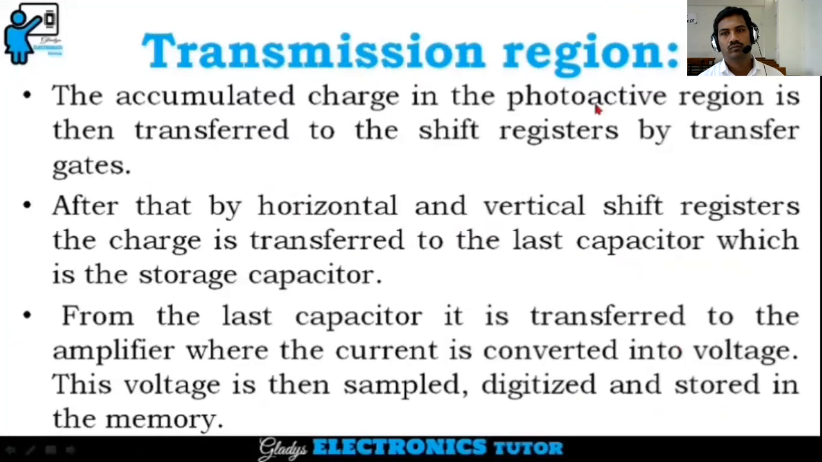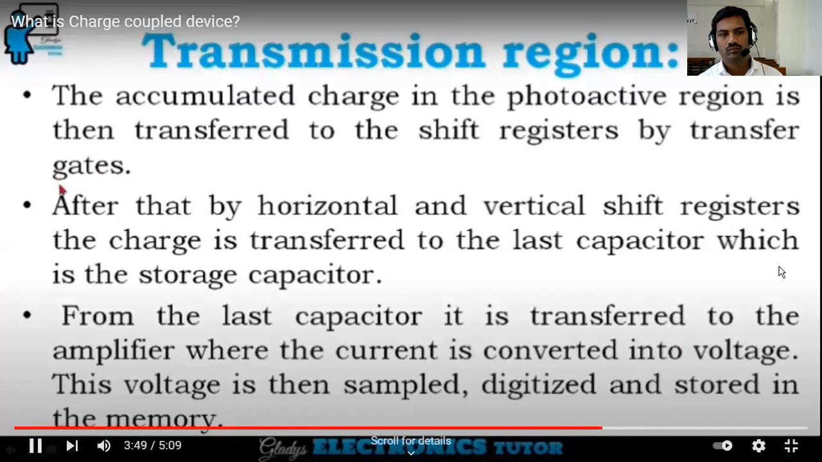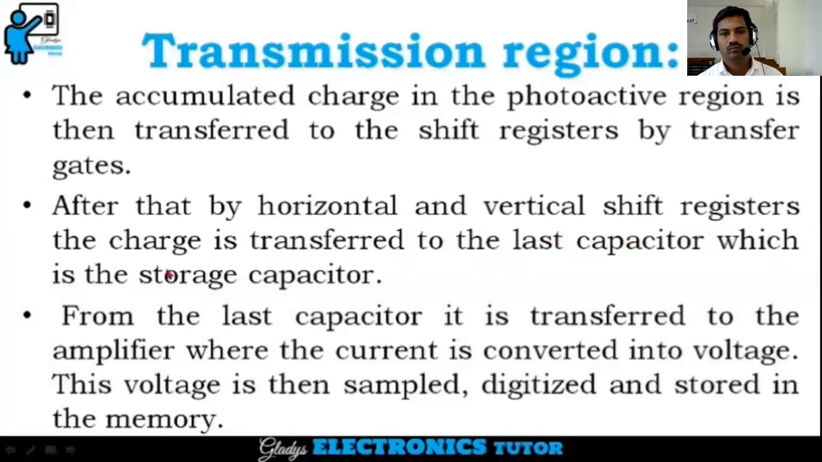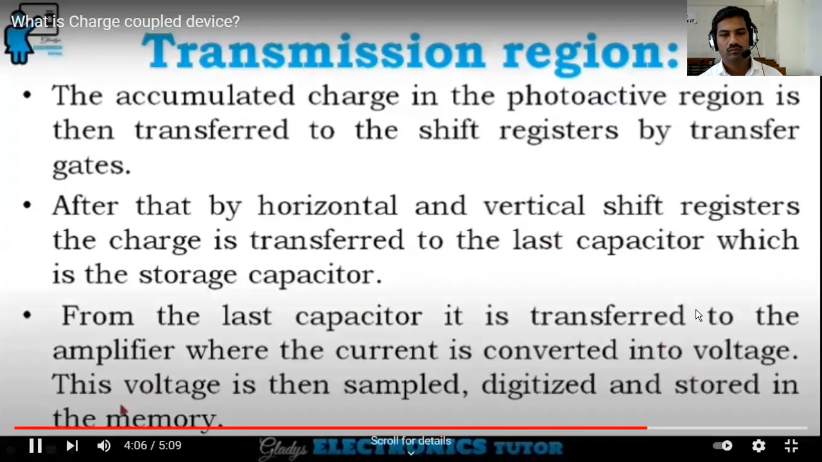Next, the transmission region. The accumulated charge in the photoactive region is then transferred to the shift registers by transfer gates. After that, by horizontal and vertical shift registers, the charge is transferred to the last capacitor, which is the storage capacitor, and from the last capacitor it is transferred to the amplifier where the current is converted into voltage. This voltage is then sampled, digitized and stored in the memory.